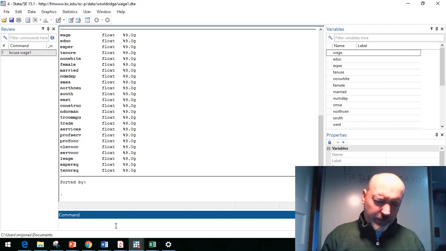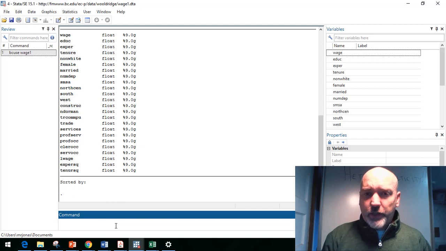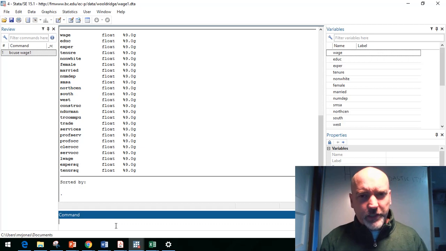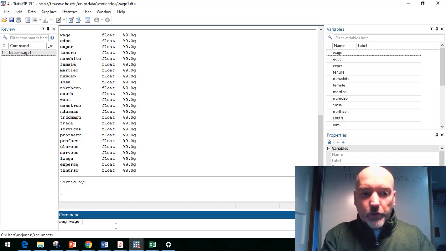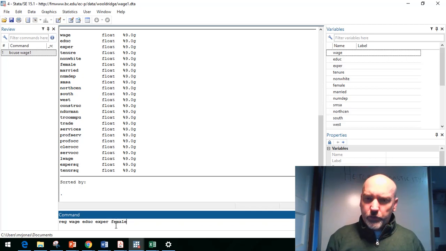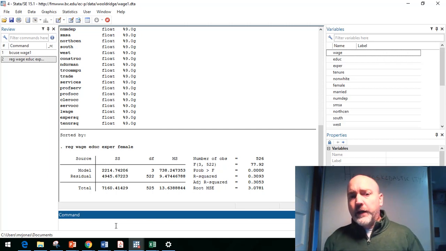And yet again, we're not going to go through the specification process in total here. And obviously, we're not going to get the right specification, but imagine we were estimating a fairly simple model here, regressing the level of hourly wage as a function of individual level education, work experience, and then say we're trying to test for gender-based wage discrimination. So we have a female equal to 1 dummy variable. And we estimate the model, and everything looks good so far.